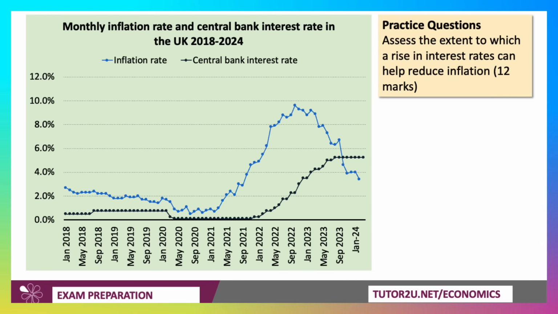Let's look at a 12-mark question. A related question, really. It's about inflation and interest rates. Here's your chart showing the monthly inflation rate for the UK in blue. And the other bit of the chart, the black line there, is the central bank interest rate, the policy interest rate set by the Bank of England.